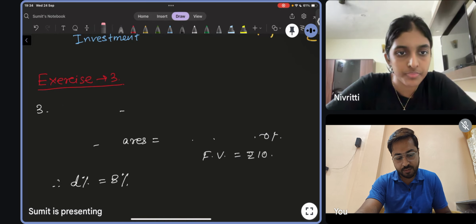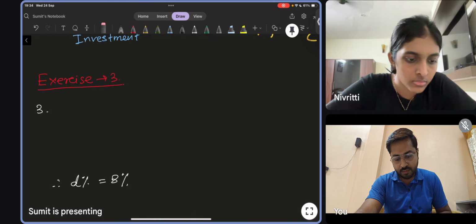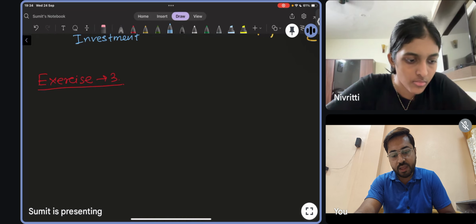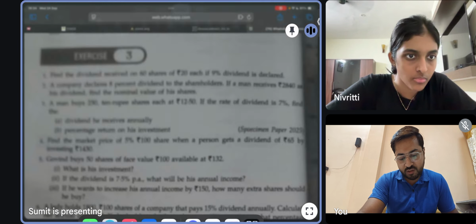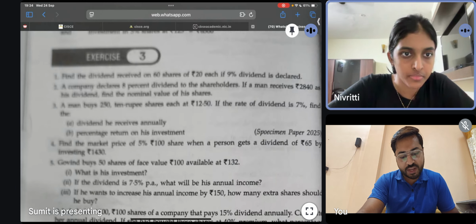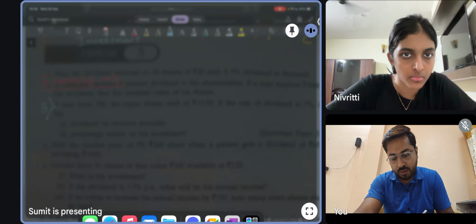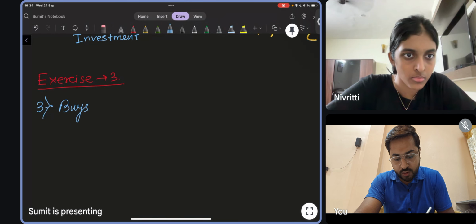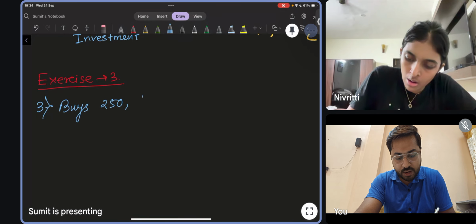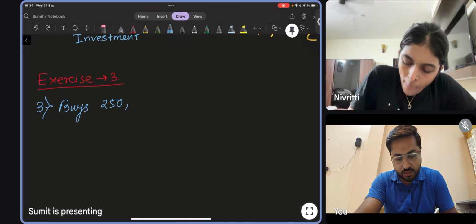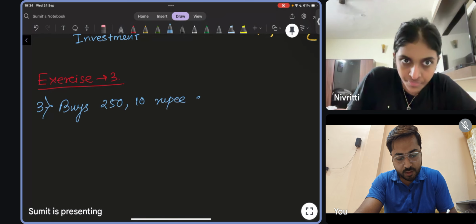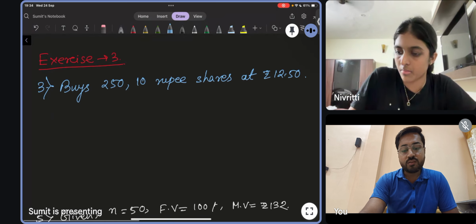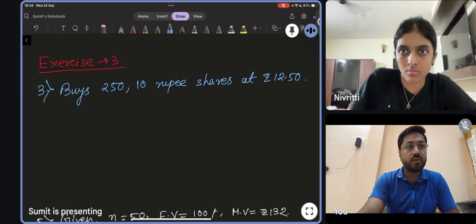The man buys 250 10 rupee shares at rupees 12.50. After reading the question, that line only, what can you understand?